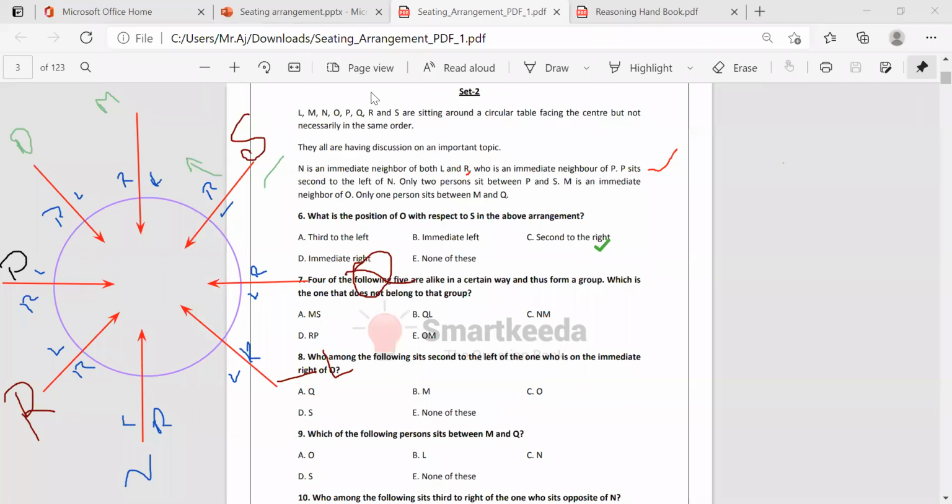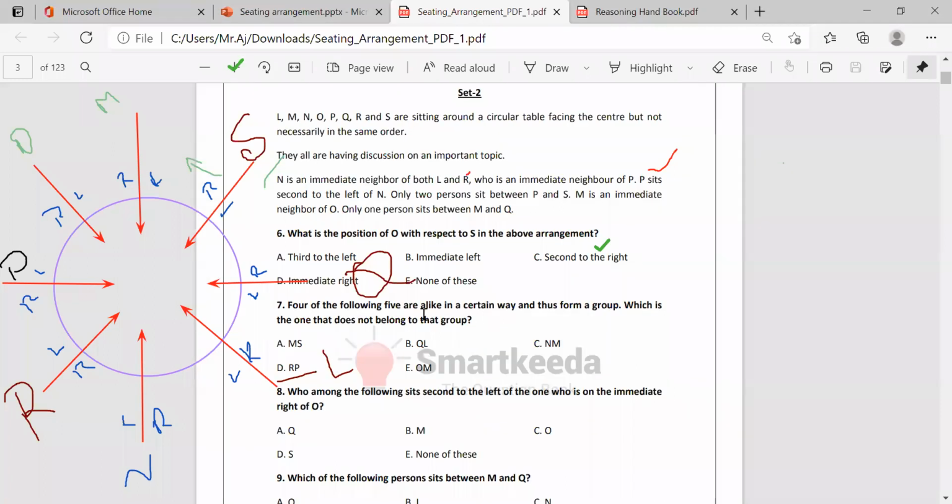Okay, second question. Four of the following five are alike in a certain way. There's a remaining group. Which one is a different one? They're asking. M and S, neighbors. QL. Q, where is the Q? Here, yeah. QS, neighbors. NM, N here and M here, opposite persons. And PR, P, neighbors. And OM, neighbors. So 4 are neighbors, 1 is opposite person. So the different one is nothing but N and M.